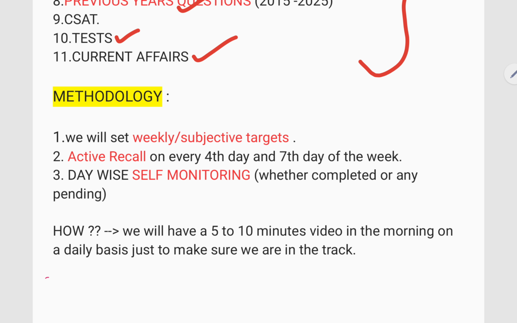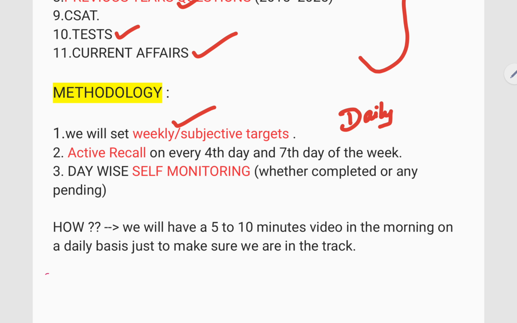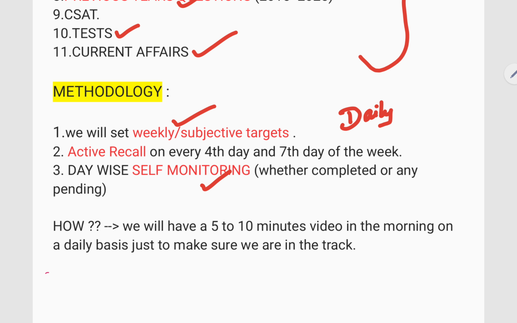What is the methodology that we follow? We will set some weekly targets. I'm reminding you, we'll have daily targets, but we will focus more on weekly targets because, in my opinion, any subject should be given enough time. So if you're giving a certain time for a single subject, you can complete it meaningfully and also peacefully without any stress. You'll understand it once we look at the weekly plan. Active recall on the 4th and 7th day, as we have already seen, and there is something called self monitoring here. So how does this work out?